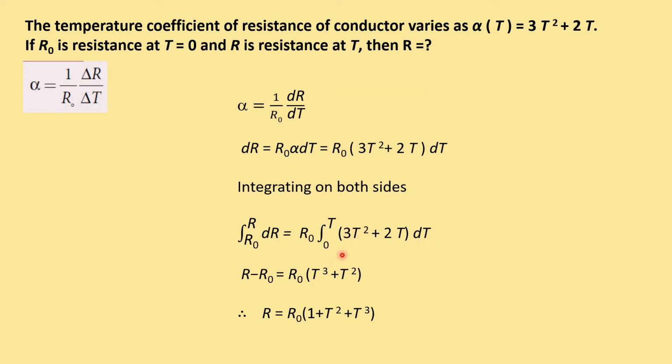Integrating 2t dt, you get t square by 2 times 2, that is t square. Therefore, to find R, take the minus R0 to the other side, it becomes plus R0, so R is equal to R0 plus R0 into t cube plus t square. Taking R0 common, R is equal to R0 into 1 plus t square plus t cube. This is how we can determine the resistance at a particular temperature.